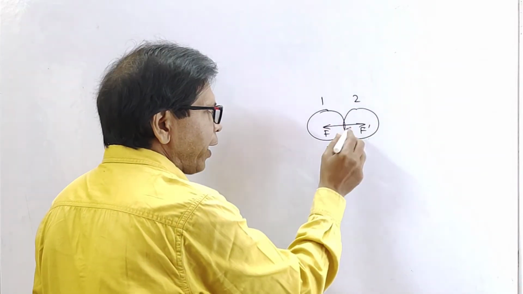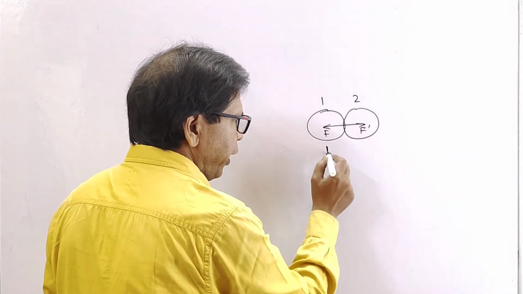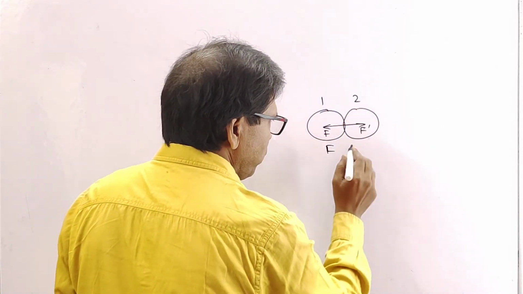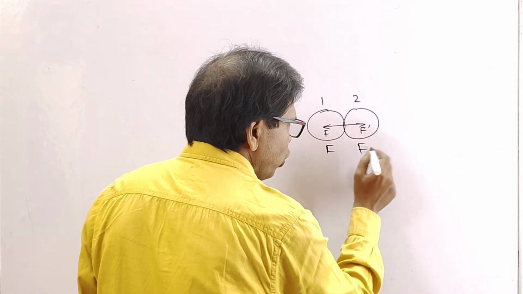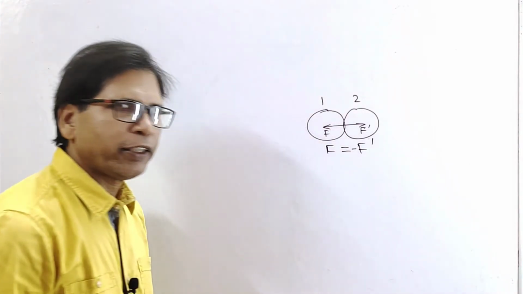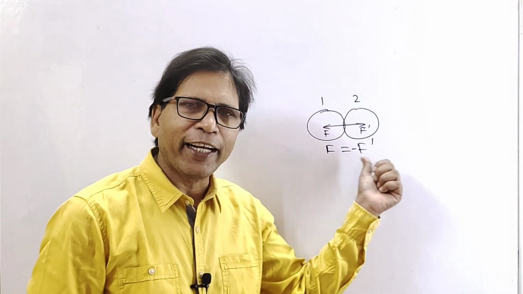Okay, understood? Now Newton's third law of motion: to every action there is an equal and opposite reaction. If the force acting on the first body is F and the force acting on the second body by the first body is F dash, then F equals negative F dash.